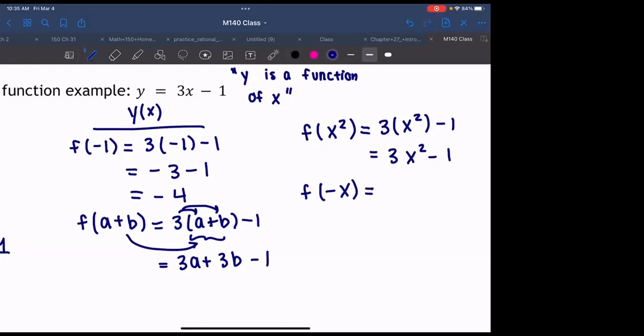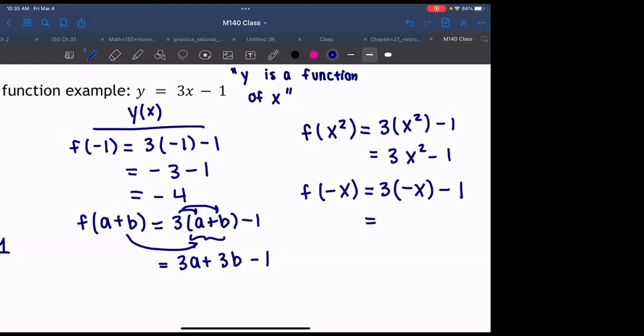Sorry. I'm going really fast, so sorry. Okay, how about this? f of negative x. Go slower. Oh, I heard it. Negative 3x, good. Or we could say 3 times negative x minus 1.